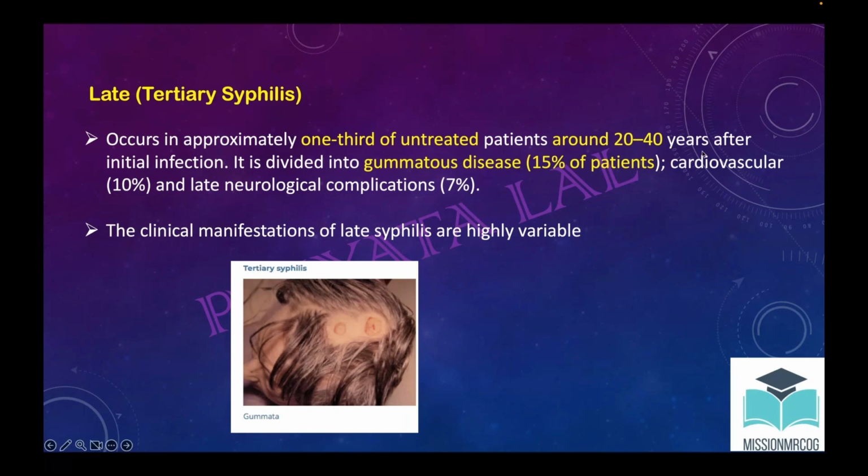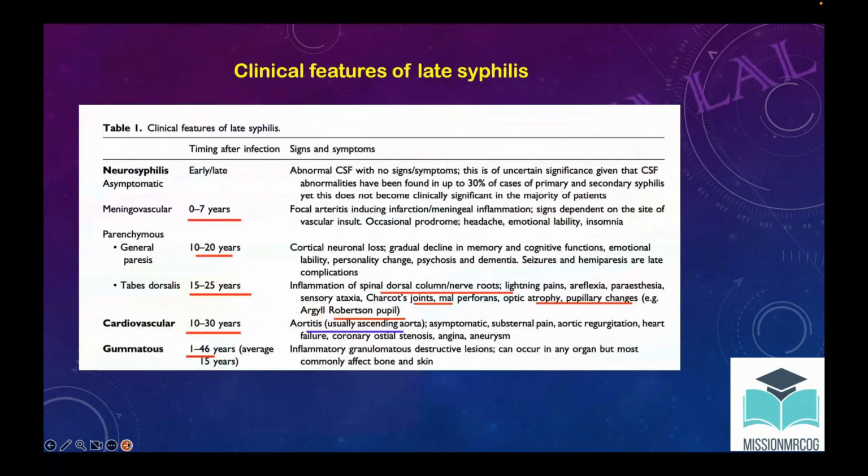And it has gummatous lesions. You can see this is a gumma. Okay, this is the gumma. They would have cardiovascular disease. I will just show you the slide. Apart from this, they can have neurological complications also. Now, this is just a summary of the clinical features of late syphilis.